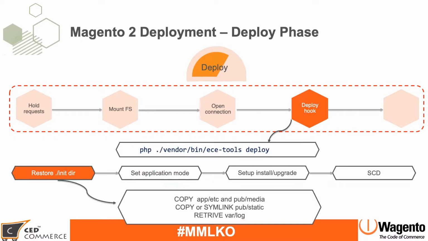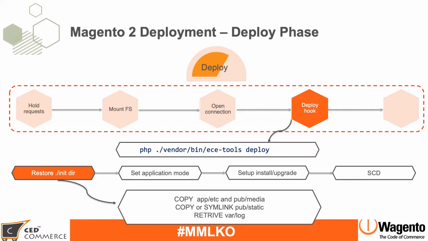Now let's see how deploy is also divided into small parts. So we have connected the new container, so the read-only file system is available. Now we need to restore the 4 directories which we have taken a backup of during the build phase. So it will copy app etc and pub media directory. It will copy or symlink the pub static directory.